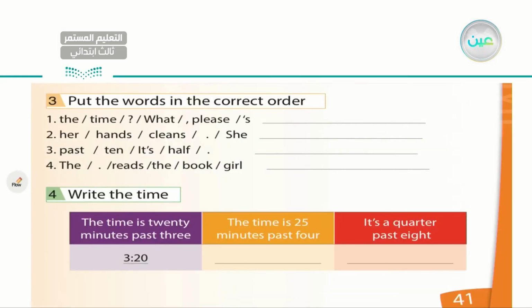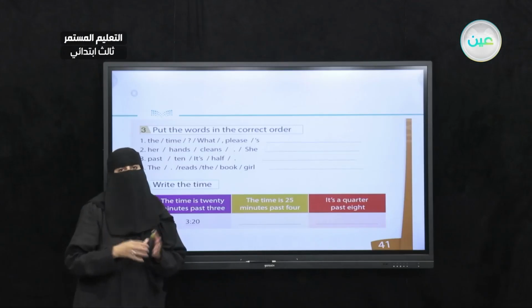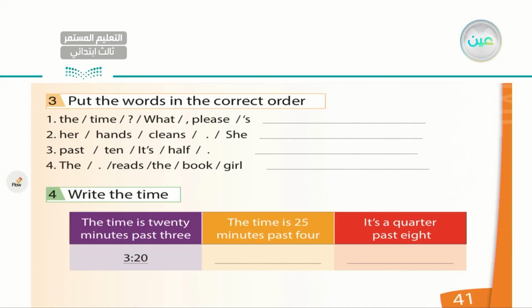Put the words in the correct order. Okay, I have 4 examples, but the words are not in the correct order. Let's rearrange them. The, time, question mark, what, please, and apostrophe S. The answer is: What's the time, please? Very good. Number 2, make sure you are writing the correct answers, my dear student. Her hands clean, full stop, she. She cleans her hands. Very good.